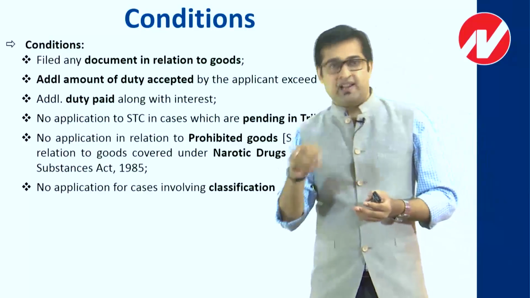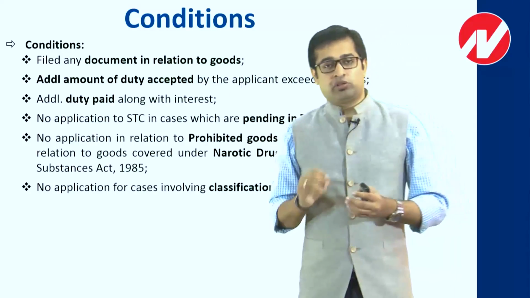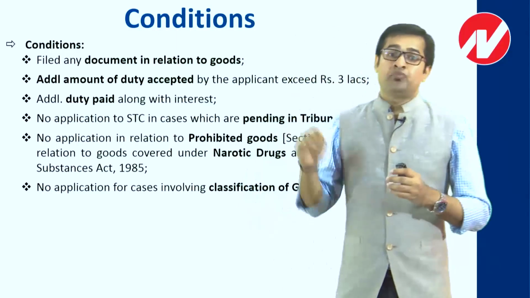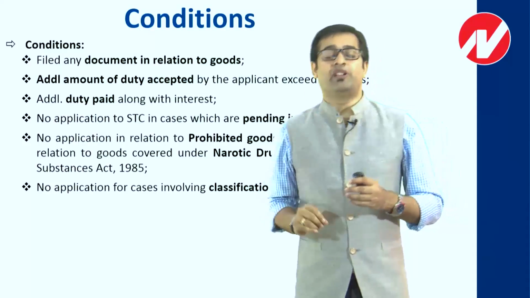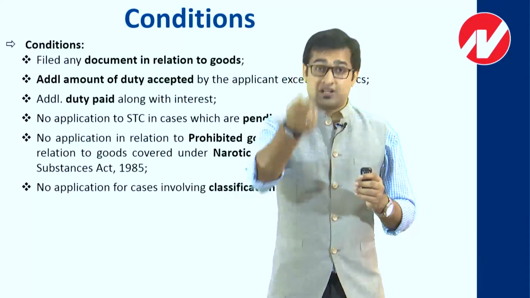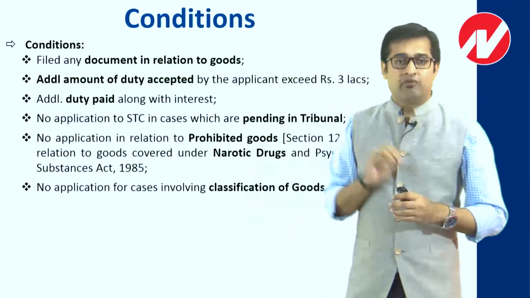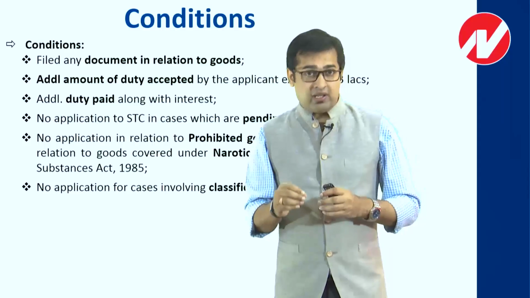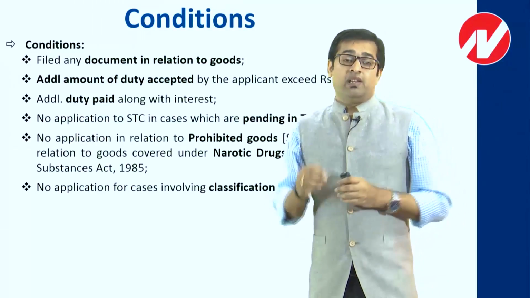In this case, the same thing happened. The appellate authority sent the case back to the adjudicating authority and asked the authority to revise the adjudication. Now when I say it was sent back to the adjudicating authority, we can say that the case is again with the adjudicating authority. Now can I apply to the settlement commission? This is the case which we were discussing. A clear verdict was given saying that no, you cannot approach the settlement commission in this case. The reason which was laid down was very clear.